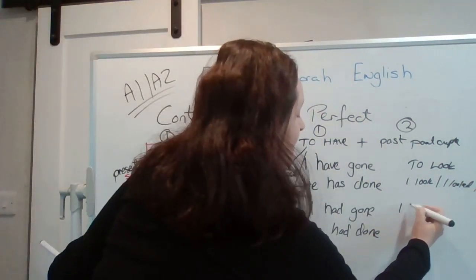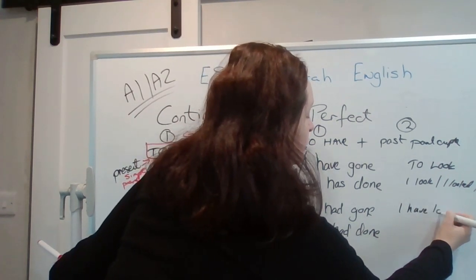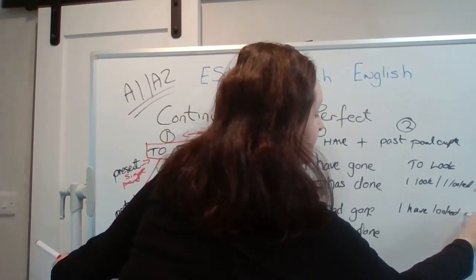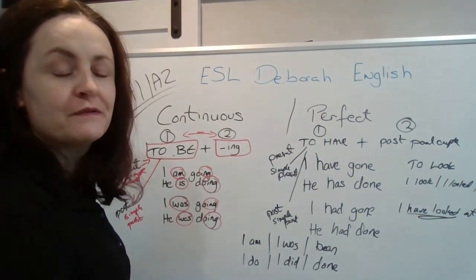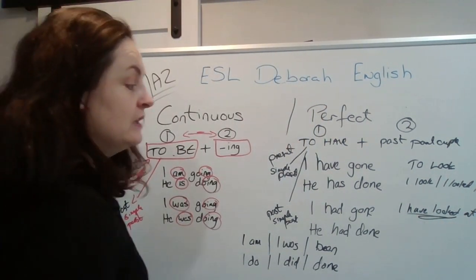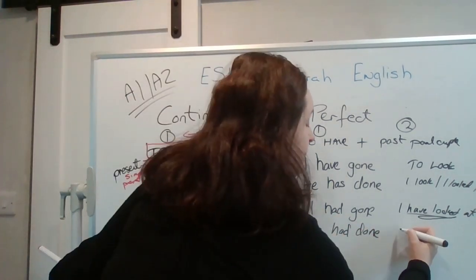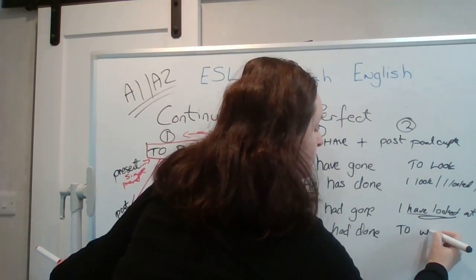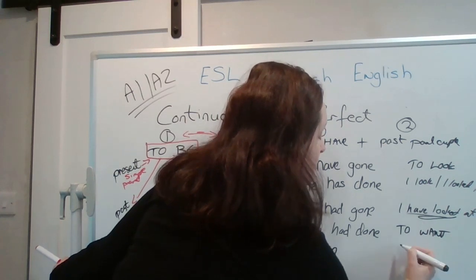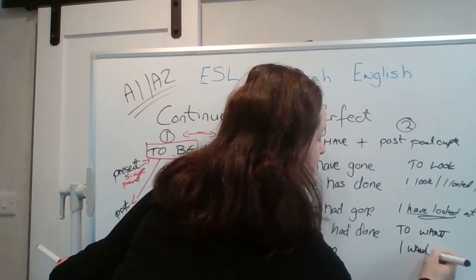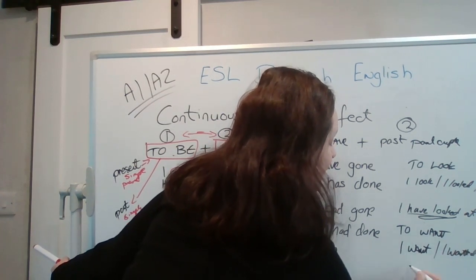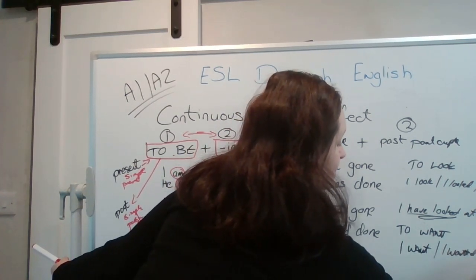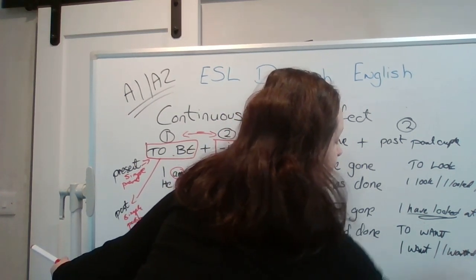So you would say, I have looked at it. So here, the present perfect is just have looked. We also use it with another regular verb, to want. So I want, present. I wanted, simple past. And the past participle is also wanted.